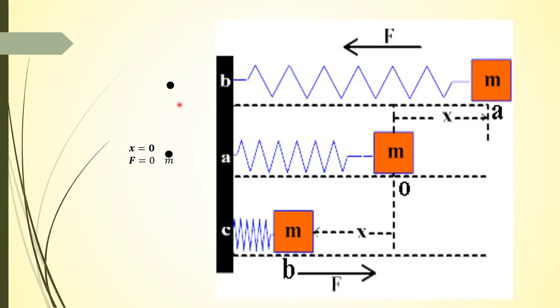Now if we talk about b, the x is greater than 0, for that F is negative. So the displacement vector is towards the right, and the force vector is towards the left, and the spring stretches. Now if we talk about c, x is less than 0 and F is positive, for that the displacement is towards the left and force is towards the right, and the spring compresses.